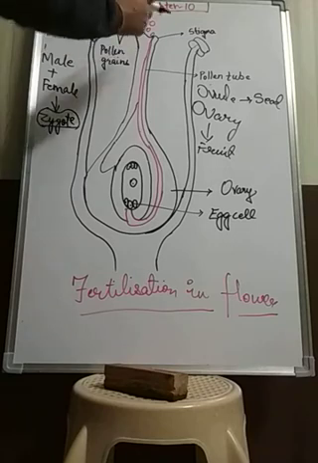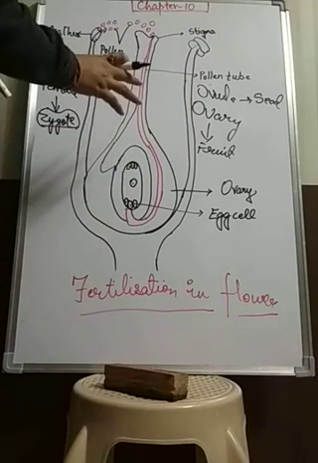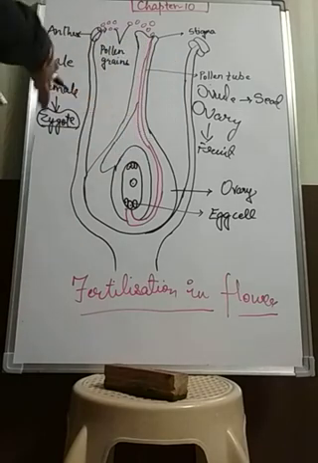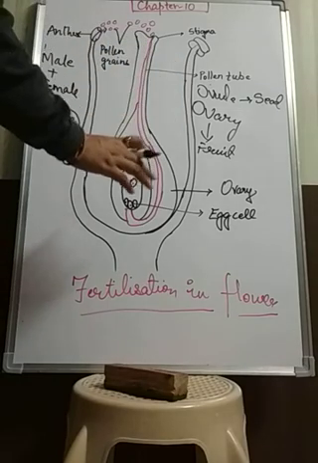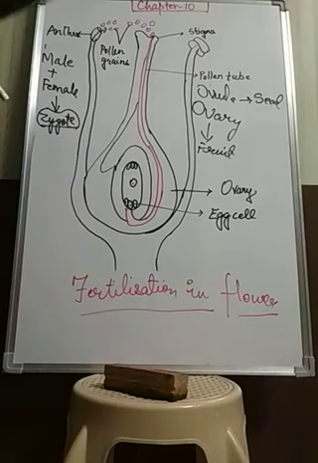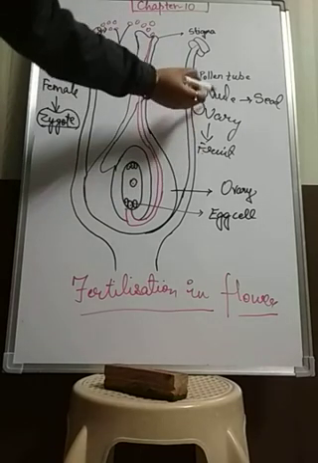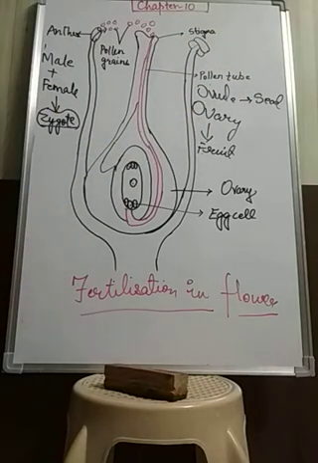The pistil and the rest of the flower will fall off or wither away. They all disappear. Only what is left? This ovary and the ovule. The ovary becomes the fruit and the ovule becomes the seeds. So this is how fertilization takes place, and we get the fruit and the seed.